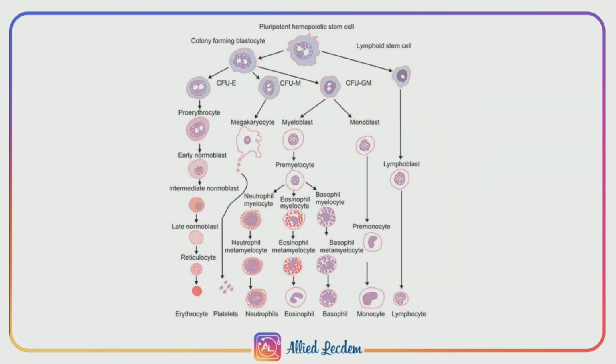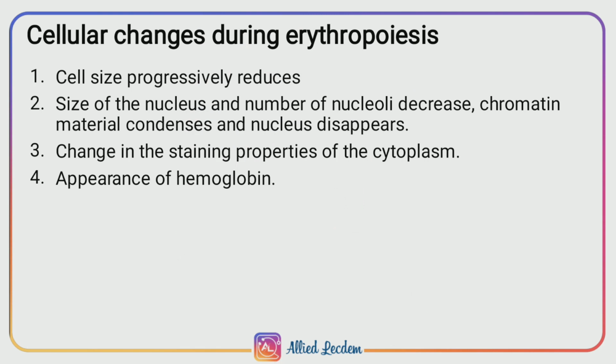As in this image, we could see the pluripotent hematopoietic stem cells being differentiated into colony forming blastocyte, which is again further differentiated. In forthcoming slides, we'll see how this colony forming unit of erythrocyte is differentiated, and we get an end product of erythrocytes, that is RBC. Next, we'll move on to cellular changes during erythropoiesis.